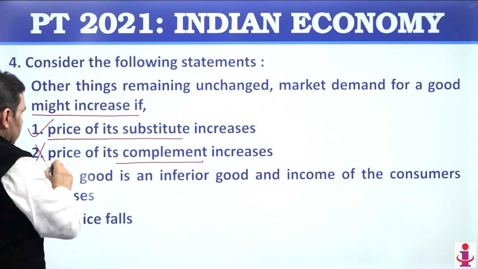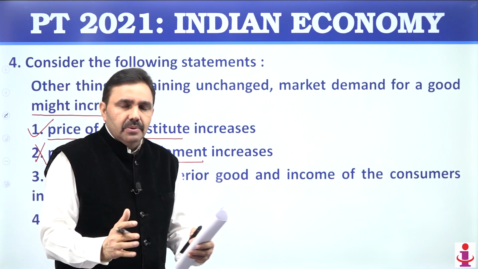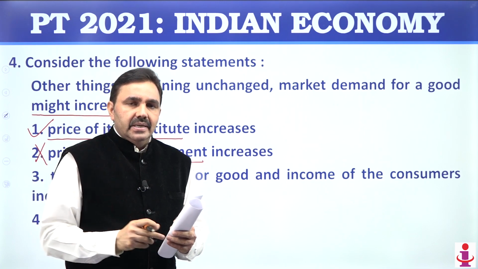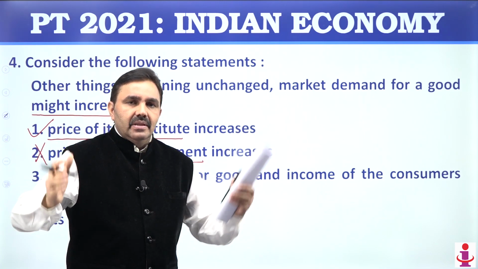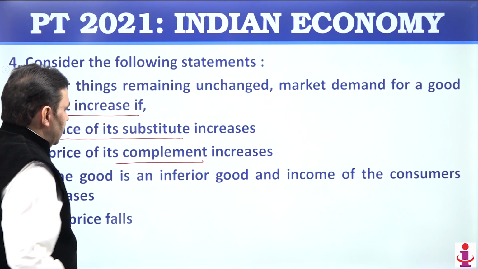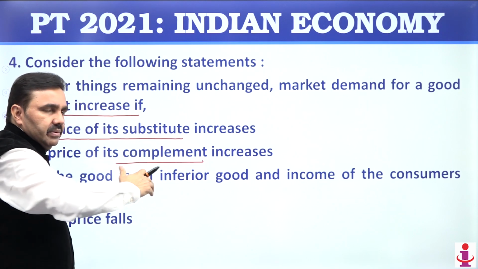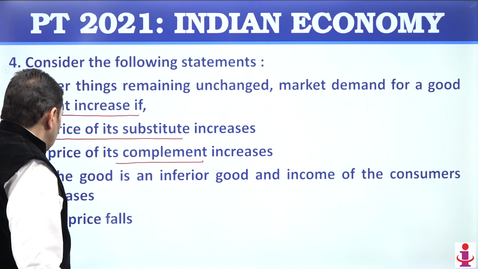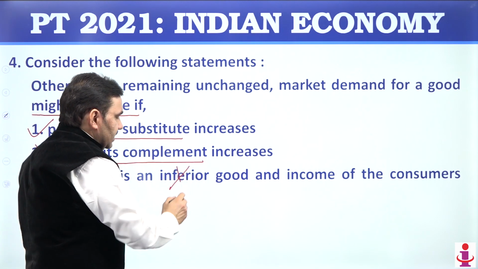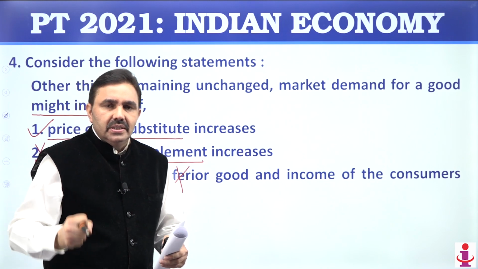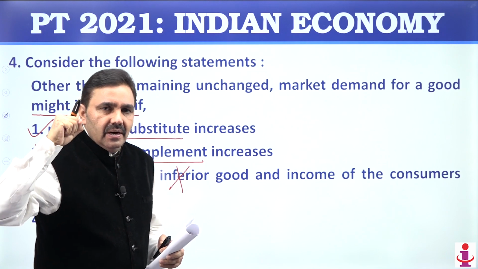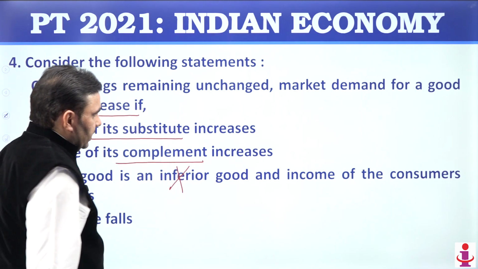If the price of a complement increases, that will decrease the demand for that particular product. Suppose you buy a table lamp and the price of the bulb increases, then the demand for the table lamp with the bulb will go down because components are becoming costly. Something which is sold along with this good is becoming costly. The good is an inferior good. Inferior good means something that doesn't have much of the quality here. Superior goods can claim higher price. Superior goods claim a bigger market share, greater control in the market.